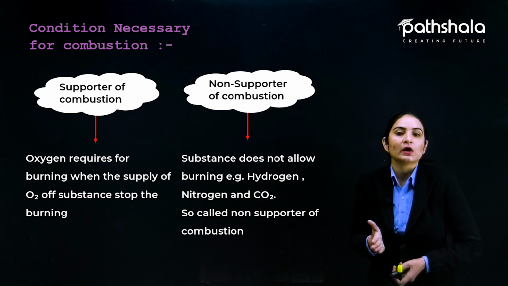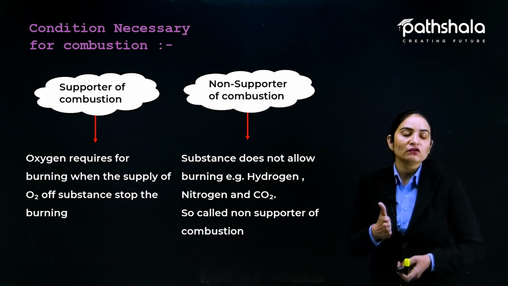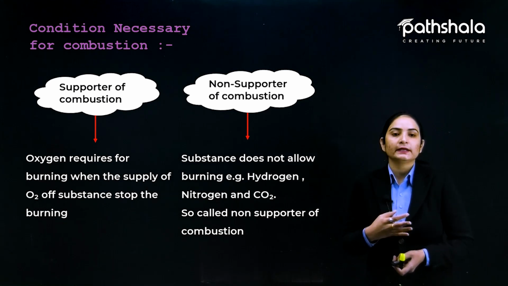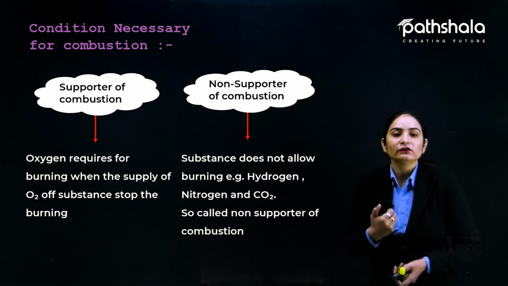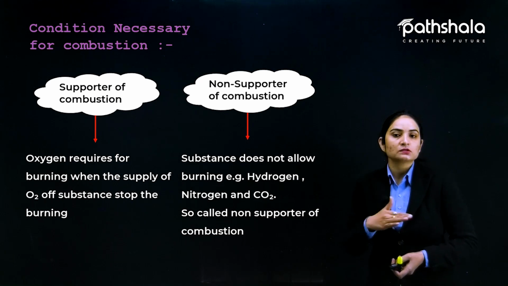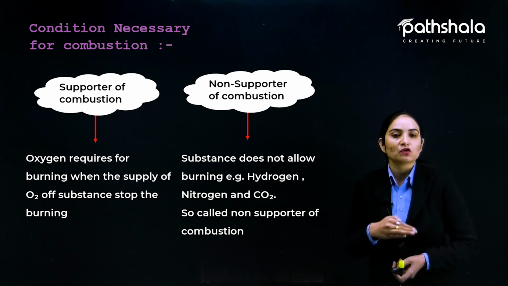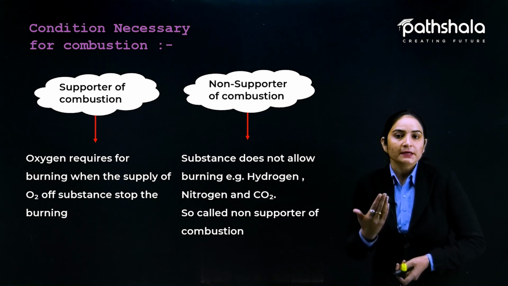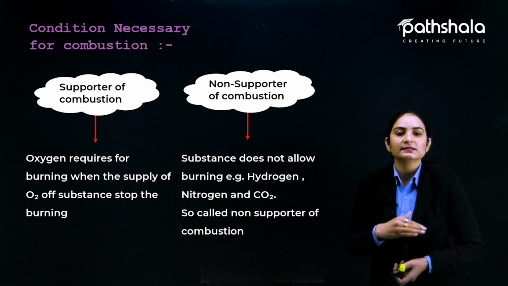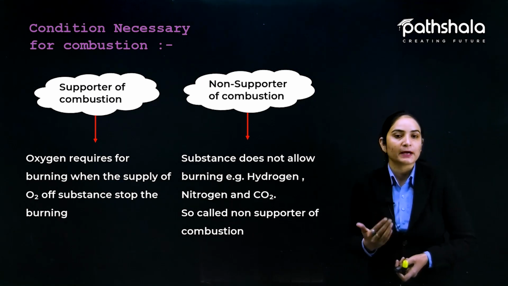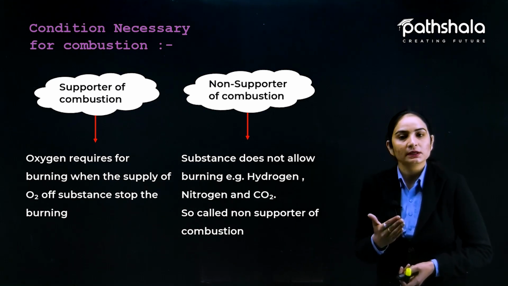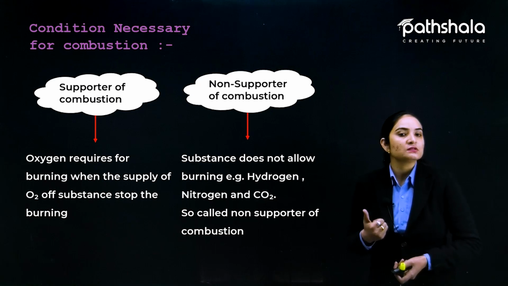So oxygen is required for burning. When the supply of oxygen is cut off, the substance stops burning. If the substance is not getting oxygen, then it stops burning and combustion will be stopped. If a particular source is getting a proper supply of oxygen, then it will be supporting combustion. If we cut off the supply of oxygen to that particular substance, then that will stop the combustion. So oxygen is the supporter of combustion.